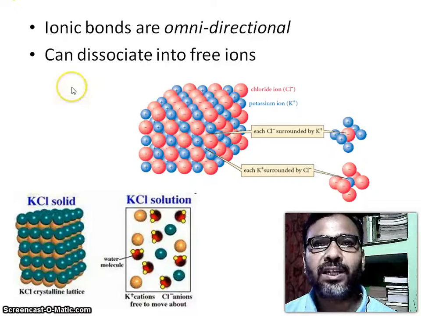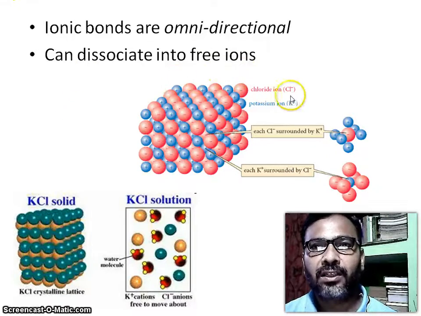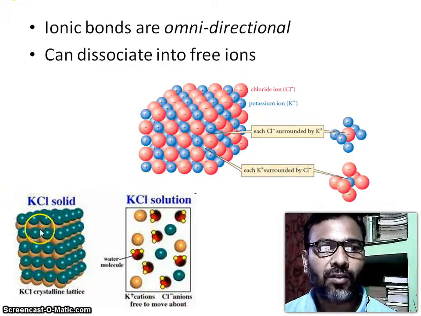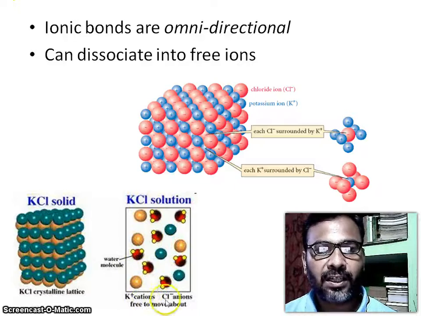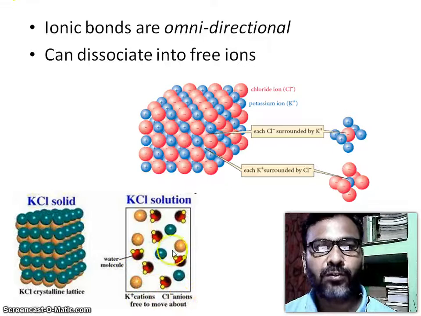Ionic bonds are non-directional and can dissociate into free ions, chloride ion and potassium ion. The blue one is the potassium ion and the red one is the chloride ion. Each chloride is surrounded by potassium and each potassium is surrounded by chloride. So this is the structure of solid potassium chloride, KCl, a crystalline lattice, and this is KCl in solution, where in water the K plus cation and Cl minus anion are free to move about.